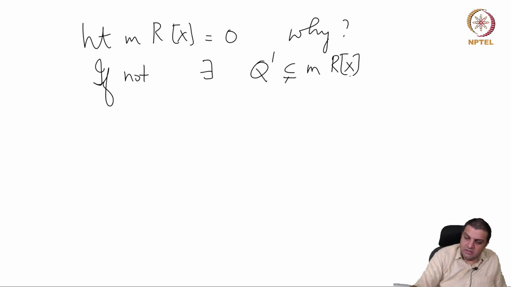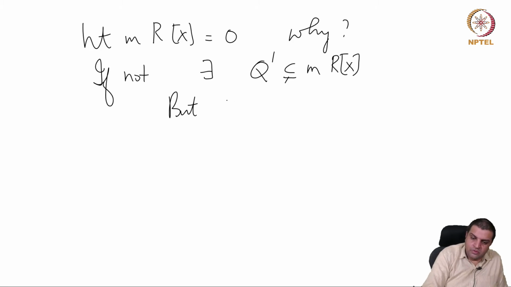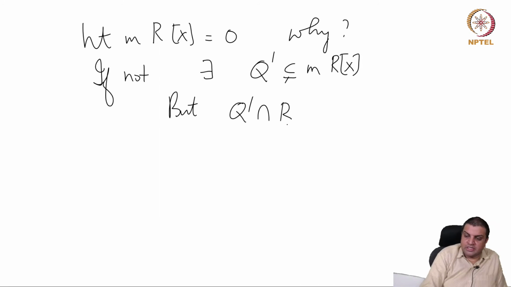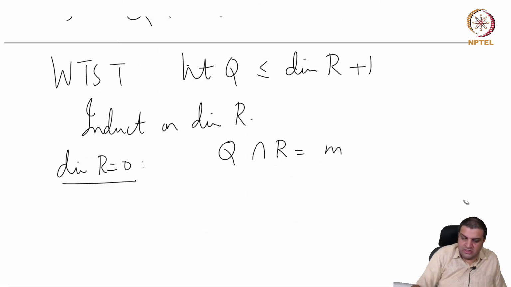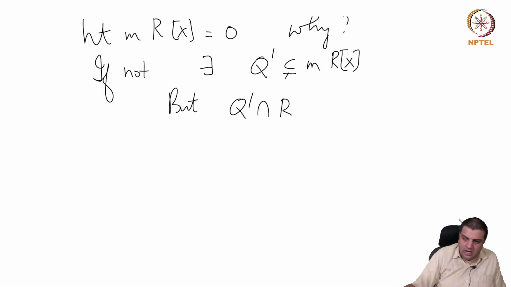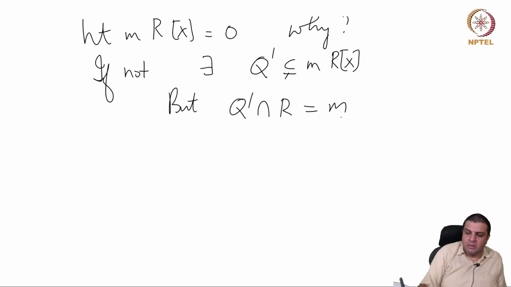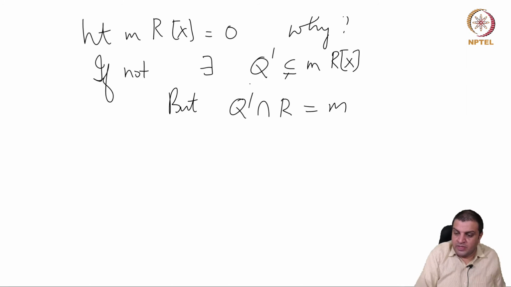But what can this contract to? Well, it has to contract to a prime ideal, but in this assumption there's only one prime ideal in R, so this must be equal to M. But this contradicts the lemma that if you have a chain of primes like this... well, this does not need the lemma, sorry.